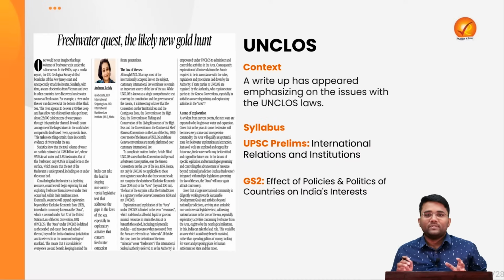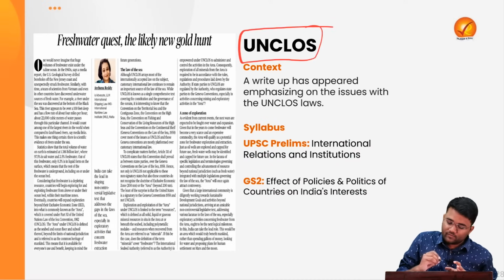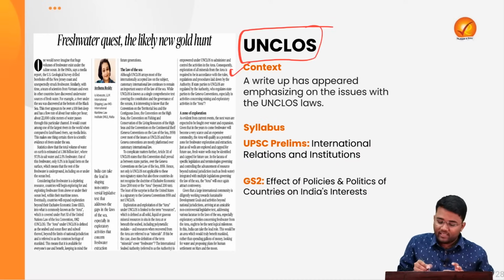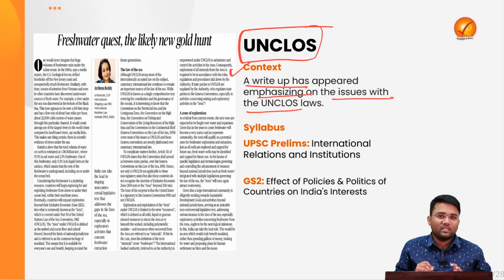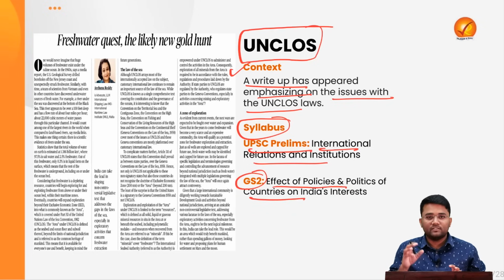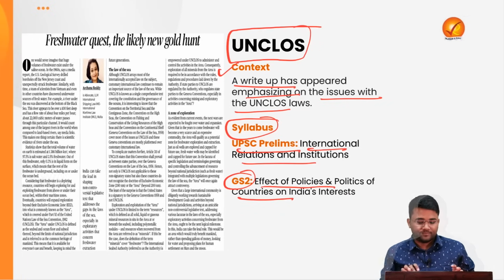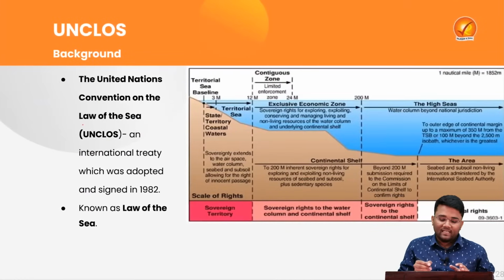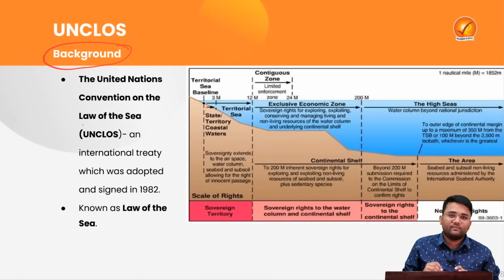So our next topic is UNCLOS. The context of this particular topic is a write-up that has appeared emphasizing the issues with UNCLOS. This topic pertains to the syllabus of your UPSC prelims, international relations and institutions. It also pertains to the syllabus of your Mains GS2, that is, the effect of policies and politics of countries on India's interests. So first, let's try to understand some background of this topic.